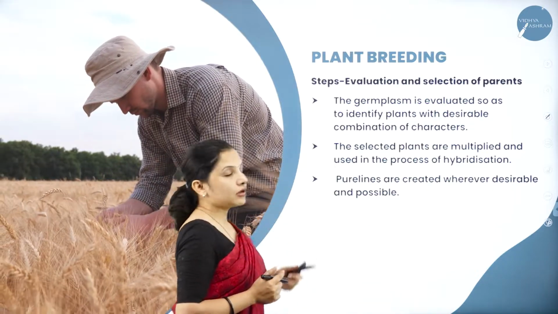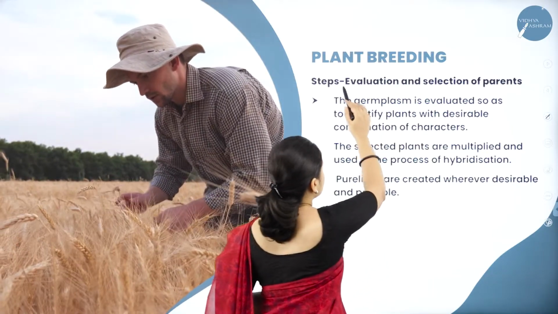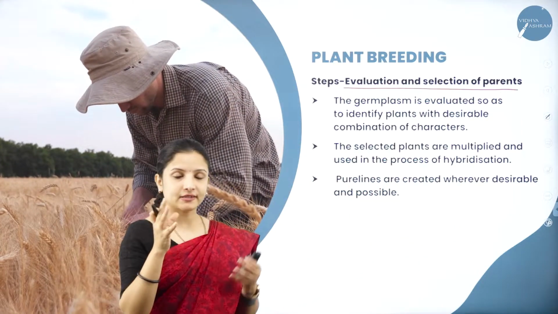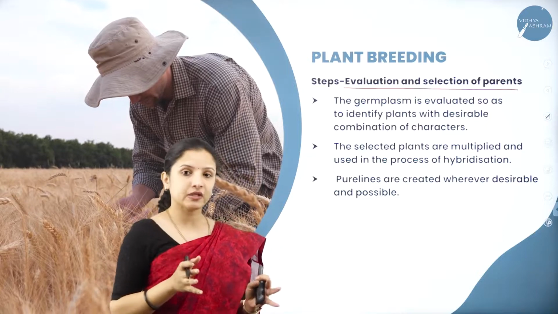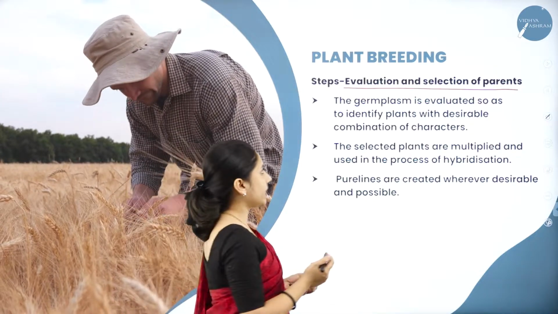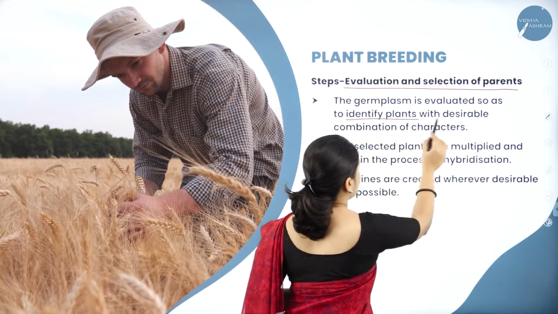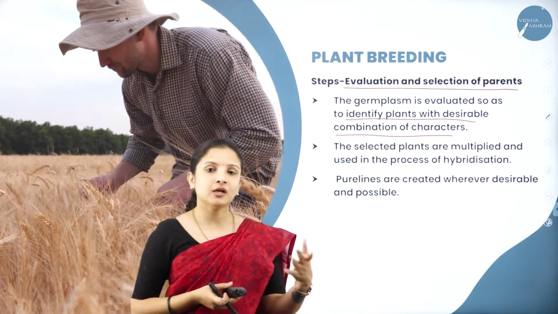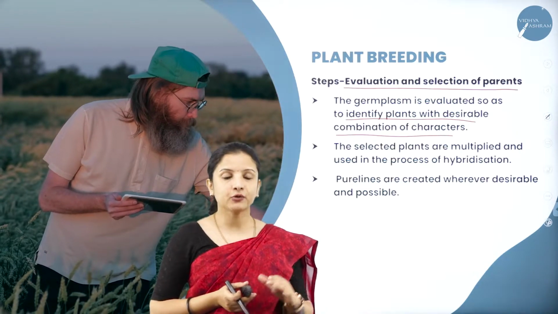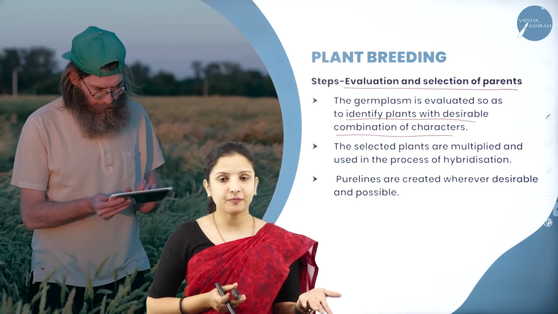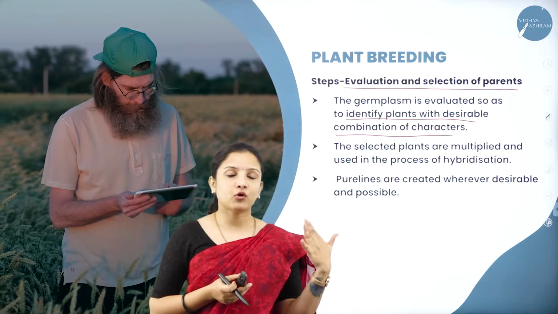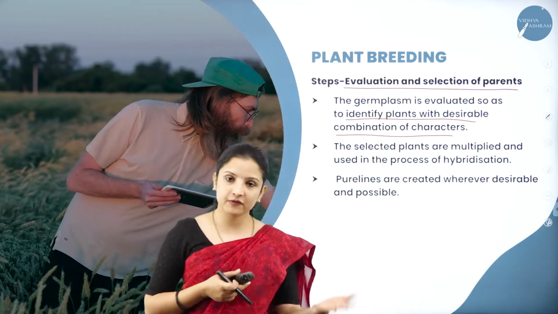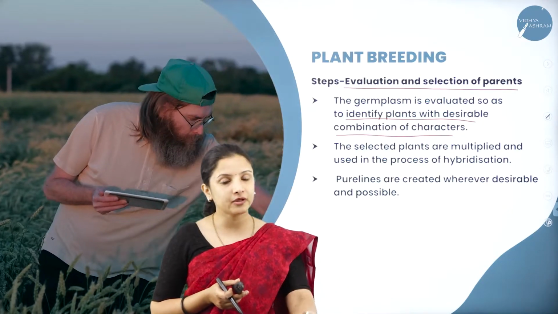After that, evaluation and selection of parents has to be done. Now, the germplasm, that is the collection of the seeds or the living plants, they have to be evaluated to identify plants with desirable combination of characters. Say for example, a farmer might prefer a plant which is dwarf. Maybe he wants to grow the crops in a region where there is high wind. So will he prefer a tall plant? No, right? He will prefer a dwarf plant.